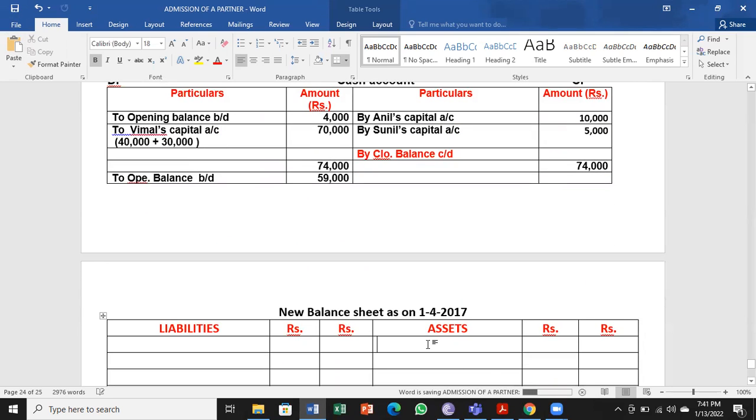So this 59,000 we have to take to the balance sheet.